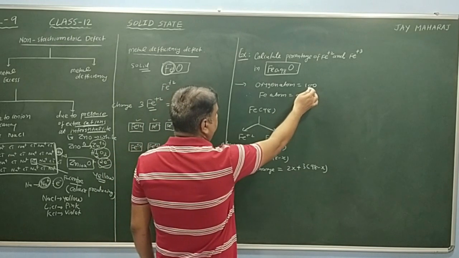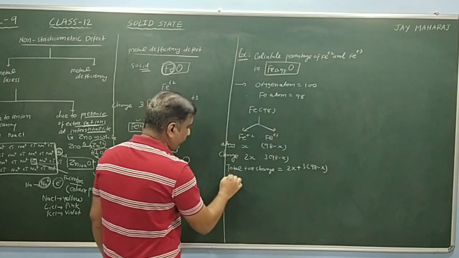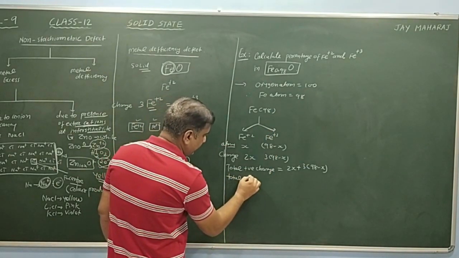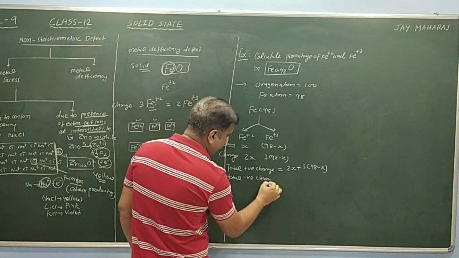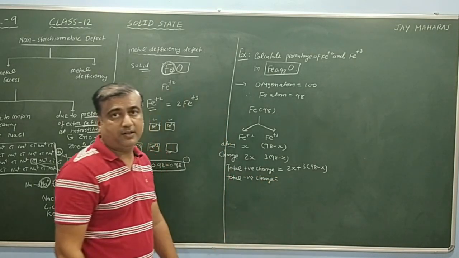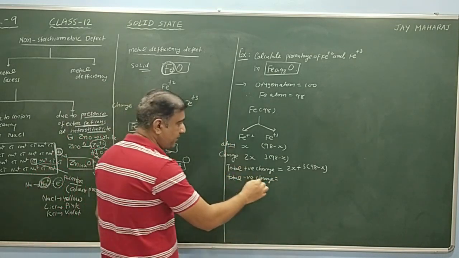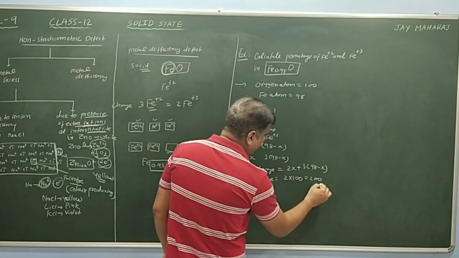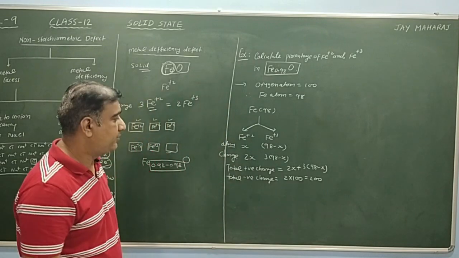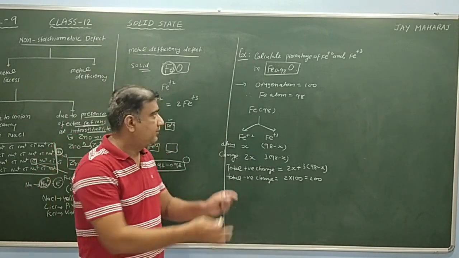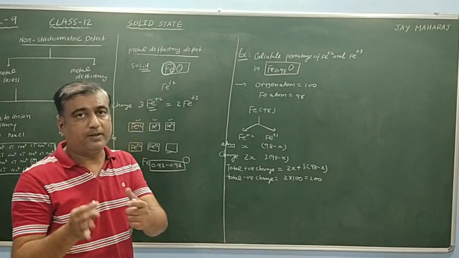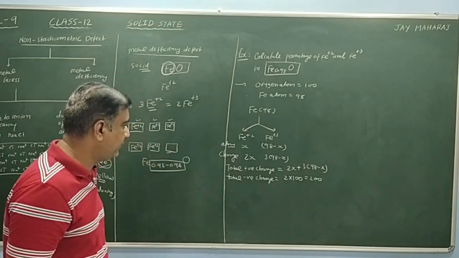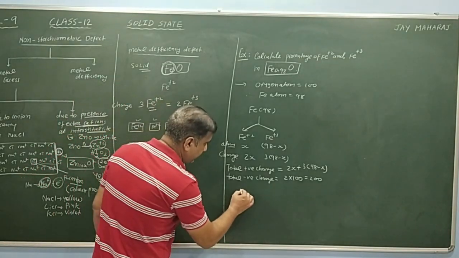Now oxygen has negative charge. One oxygen has -2 charge, and 100 atoms are there, so 2 into 100, that means the total negative charge is 200. The compound is neutral, so the total positive charge is always equal to the total negative charge.